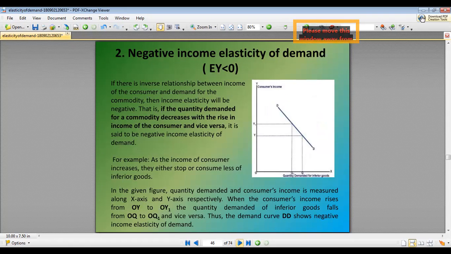And then we have negative income elasticity of demand. If the quantity demanded for a commodity decreases with a rise in the income of the consumer and vice versa, it is the case of negative income elasticity of demand. We can see in this graph, the quantity demanded and the consumer income are measured along the x-axis and y-axis respectively. This is consumer income and this is the quantity demanded for inferior goods. So when consumer income rises from OY to OY1, the quantity demanded for inferior goods falls from OQ to OQ1 and vice versa.